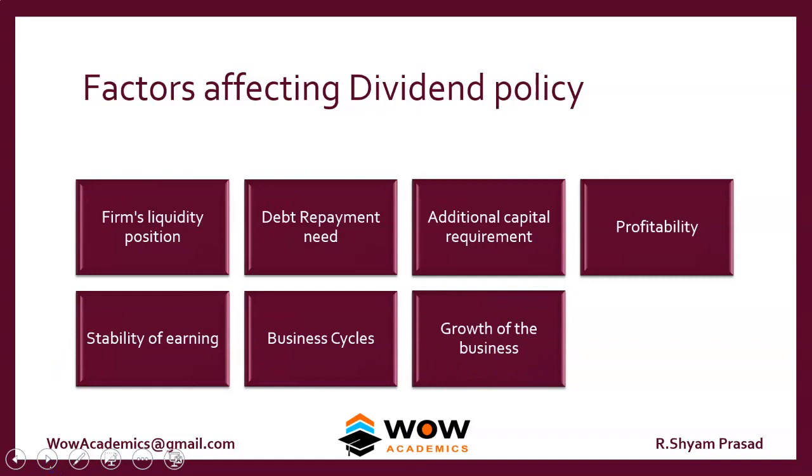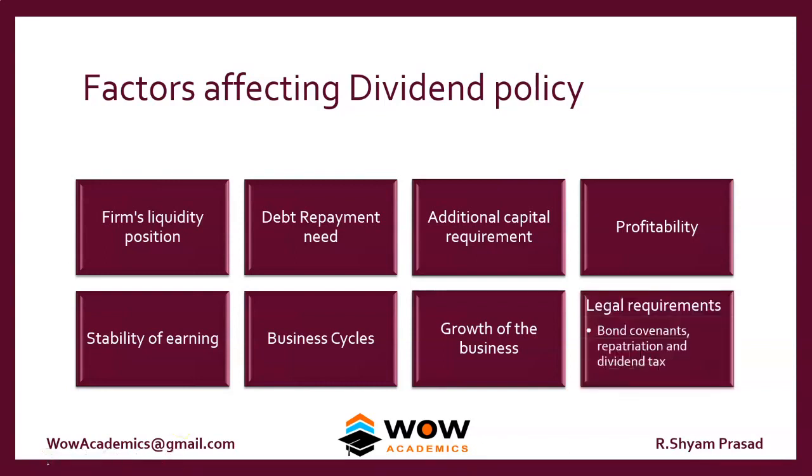Or growth of the company. If the company grows really well and really fast, these companies need more money to grow their business, so they won't declare anything as dividend. For example, Google, Facebook, or any startup companies, they can't pay dividends. But those companies which are in a mature position, such as Hindustan Unilever, Nestle, are in a very mature kind of business, so they don't grow at all. So what they do is they declare more profits as dividends.